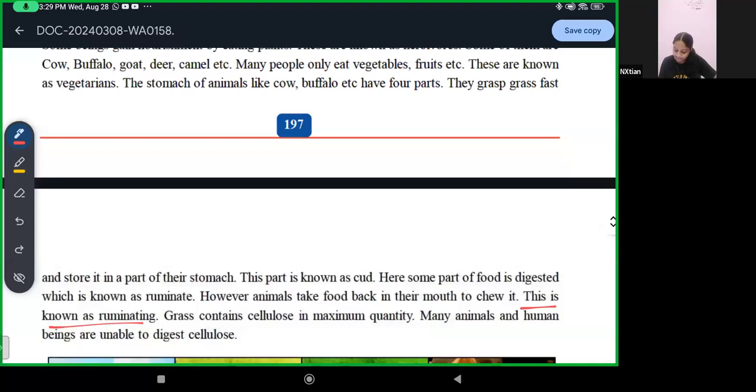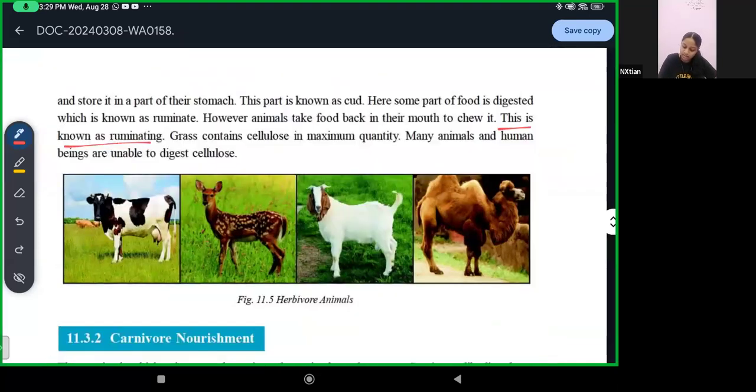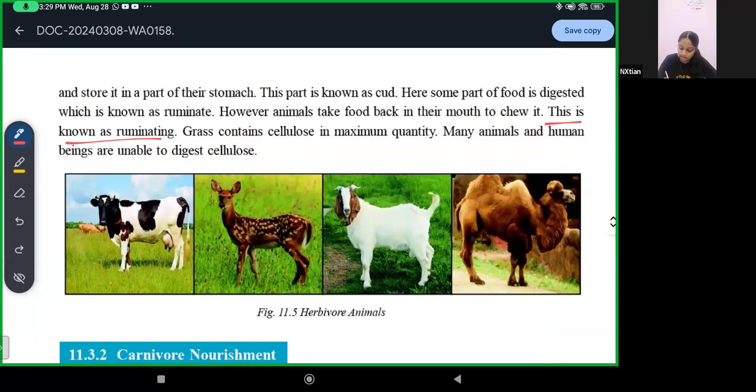Grass contains cellulose in a large quantity, which many animals and human beings are unable to digest. So they have very big intestines and a massive, well-working digestive system. All these animals, cows and all, if you've seen, find it easy to digest all of this cellulose present in grass.